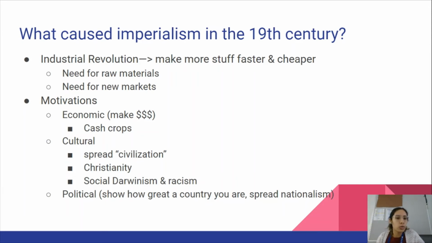We're going to see cultural motivations as well, like the need to spread civilization, the need to spread Christianity, and also different ideas like social Darwinism and racism that are basically going to justify Europeans going out there and saying that they're better than people of color and other colonized peoples. Also, we have a political motivation, spreading nationalism and also showing how great of a country you are by showing off how many different colonies you have.